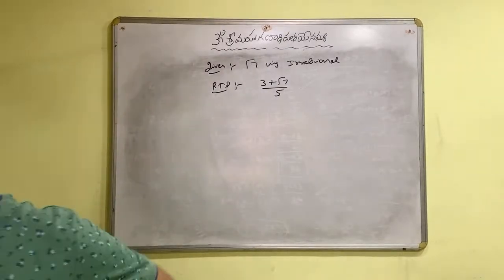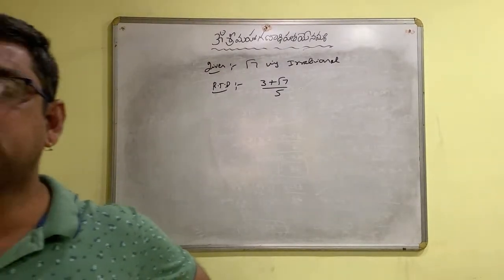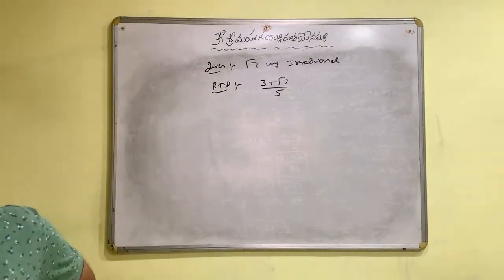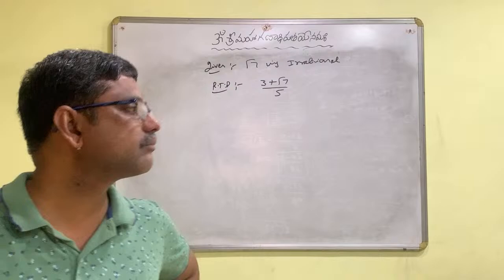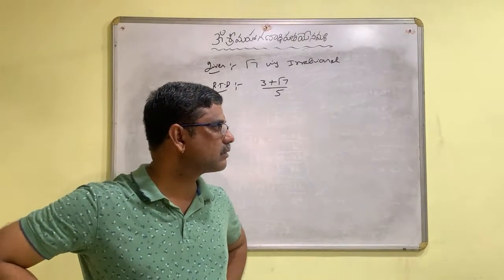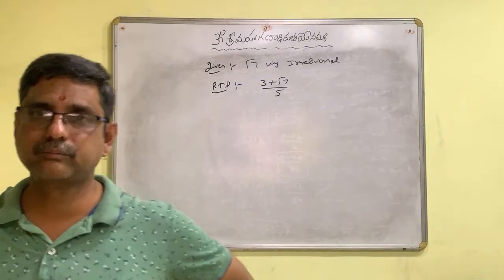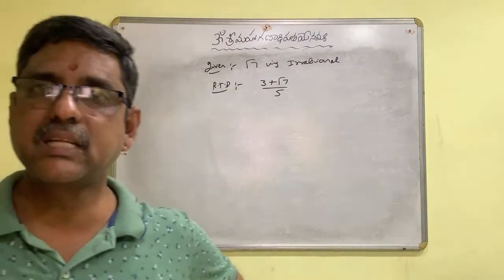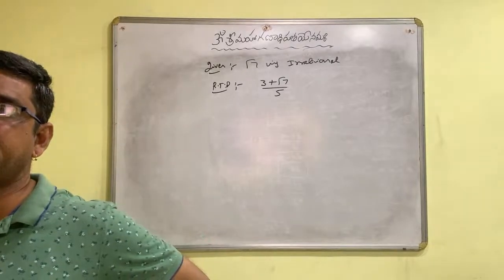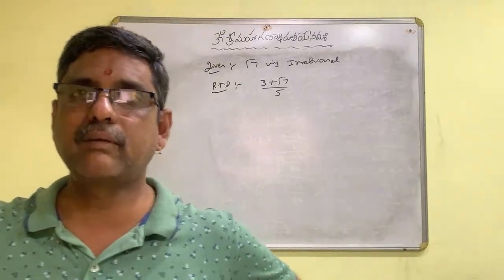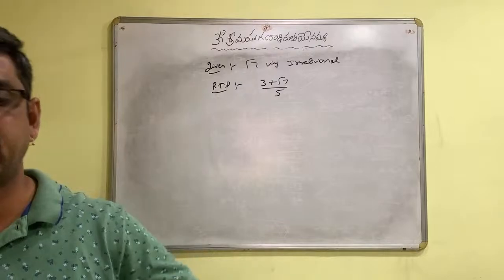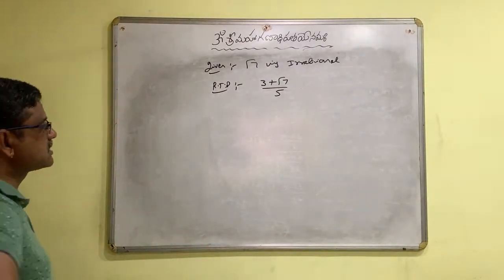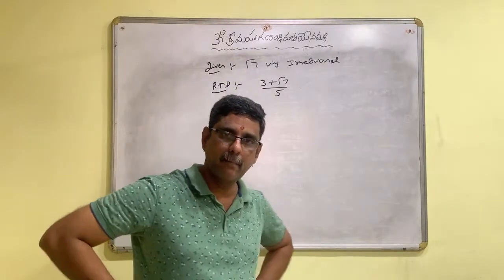We have to prove that. Given root 7 is an irrational number, we need to prove that 3 plus root 7 by 5 is also an irrational number. Okay? Again we'll start with the method of contradiction.